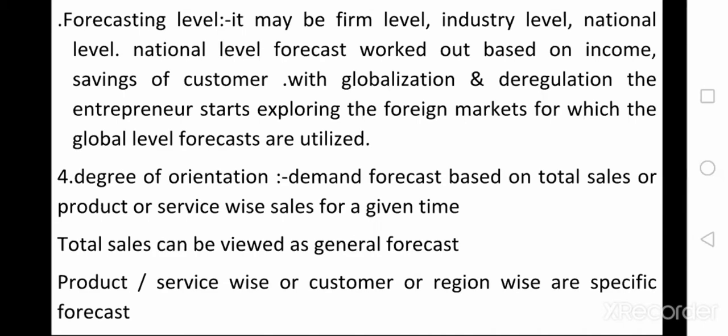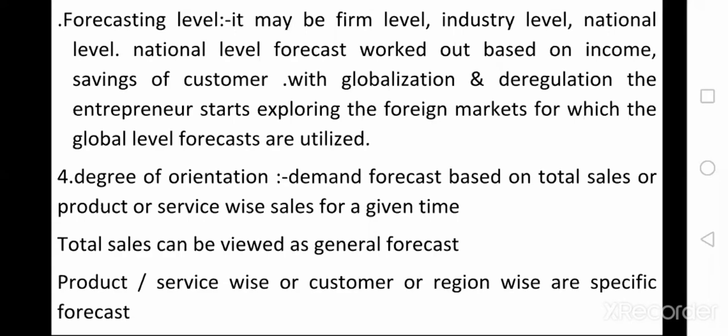So what is total sales? If you take any company, for example, the LG company produces different types of products such as LG refrigerators, washing machines and air conditioners. If you want to estimate the future demand, what is the demand for LG refrigerators in the year 2021?